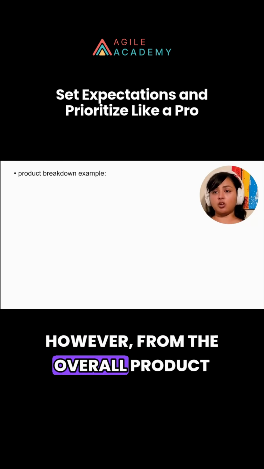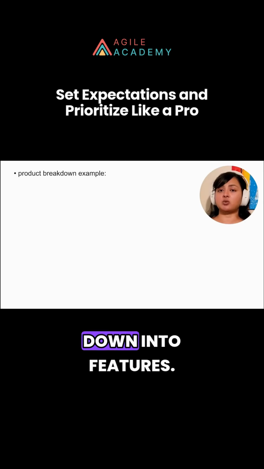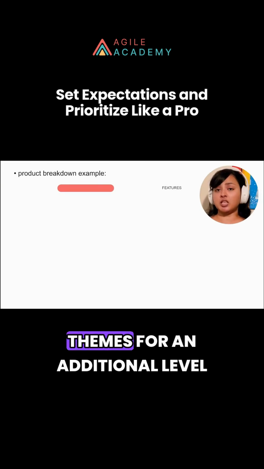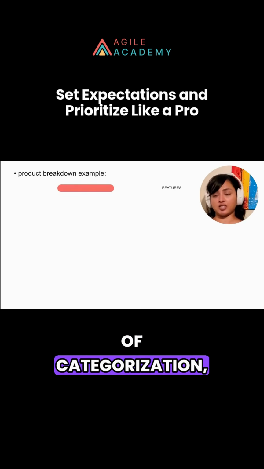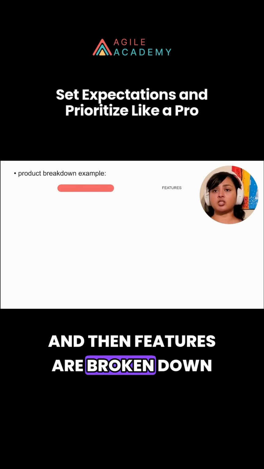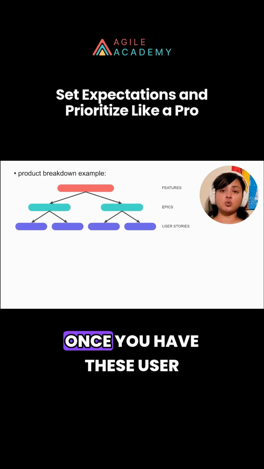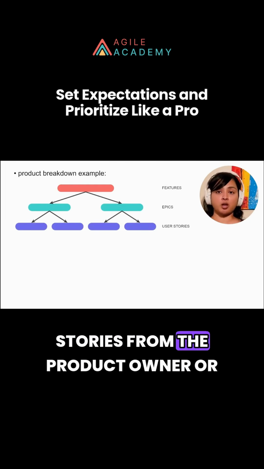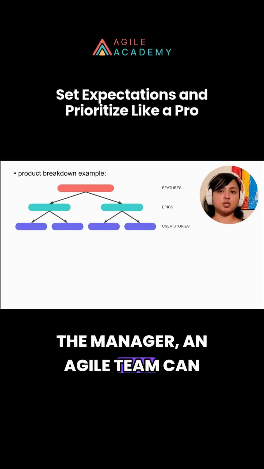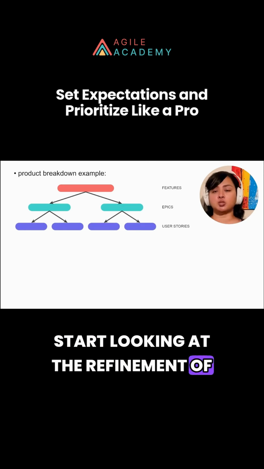However, from the overall product level, you need to break them down into features. You may use themes for an additional level of categorization, and then features are broken down into epics. From epics come user stories, and once you have these user stories from the product owner or the manager, the Agile team can start looking at the refinement of these user stories.